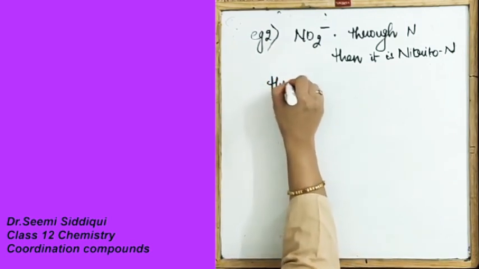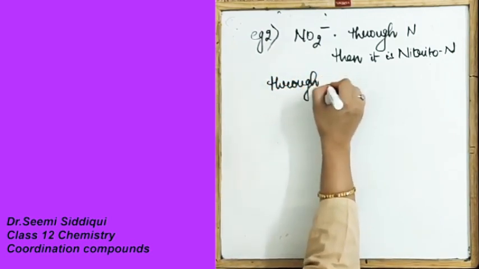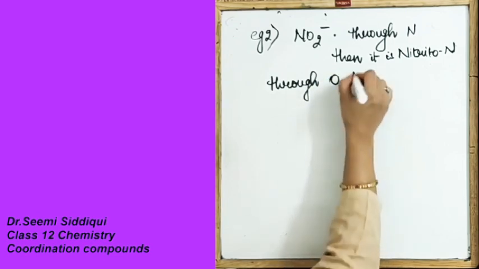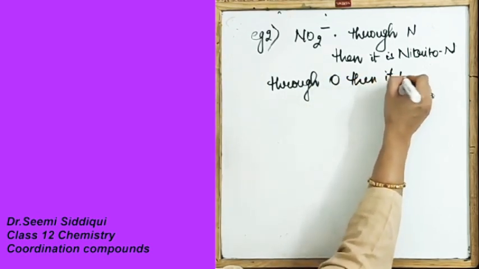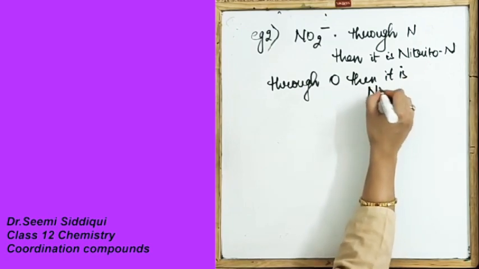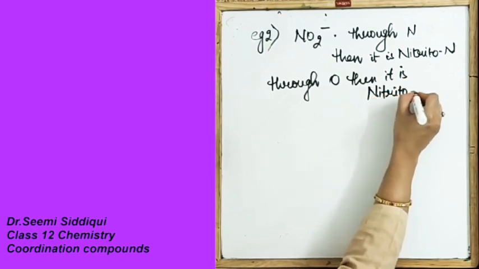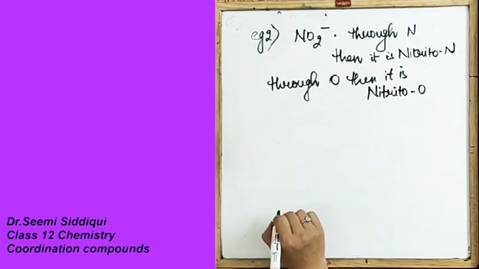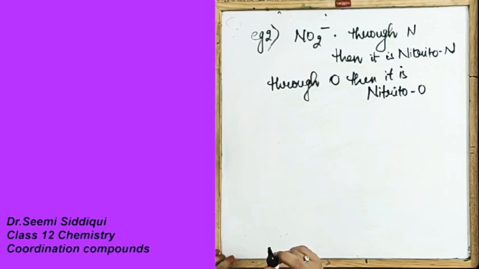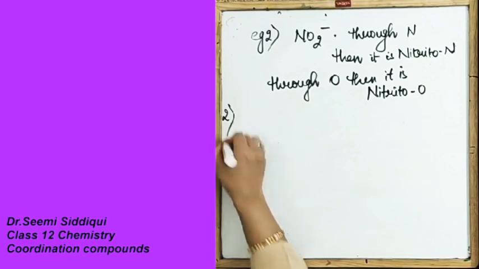And if your bonding takes place through oxygen, then it is called nitrito-O. Similarly, we have more examples in this case. NO2 we have done, this we have done.